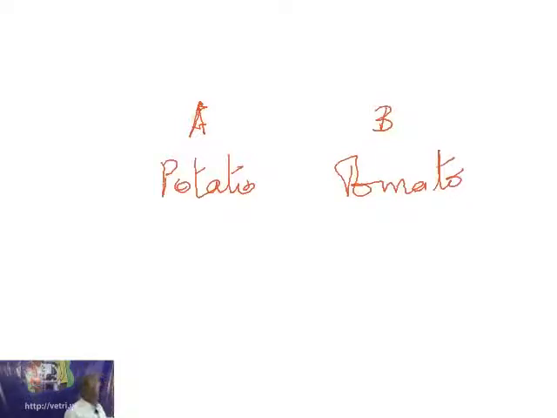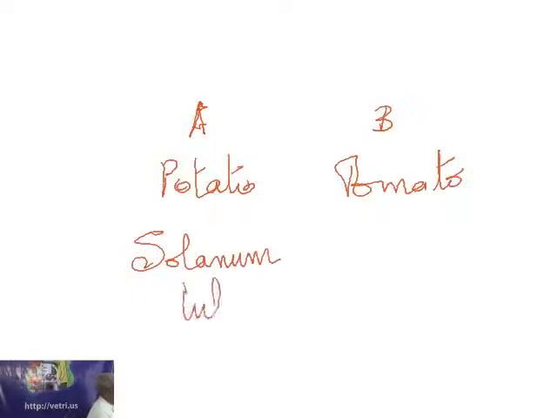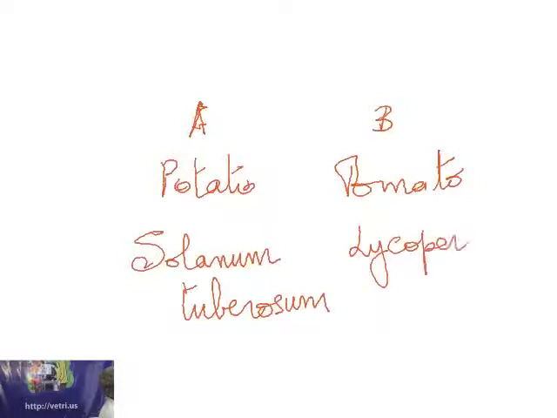Potato is called Solanum tuberosum, technically its binomial. Tomato is called Lycopersicon versicolor.